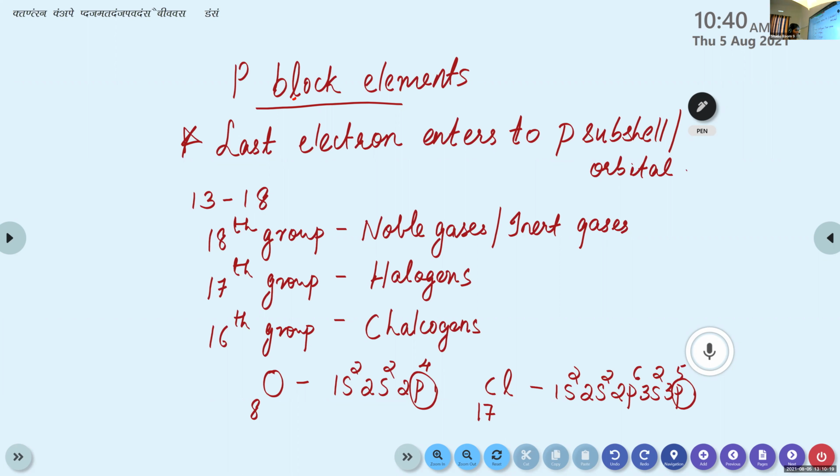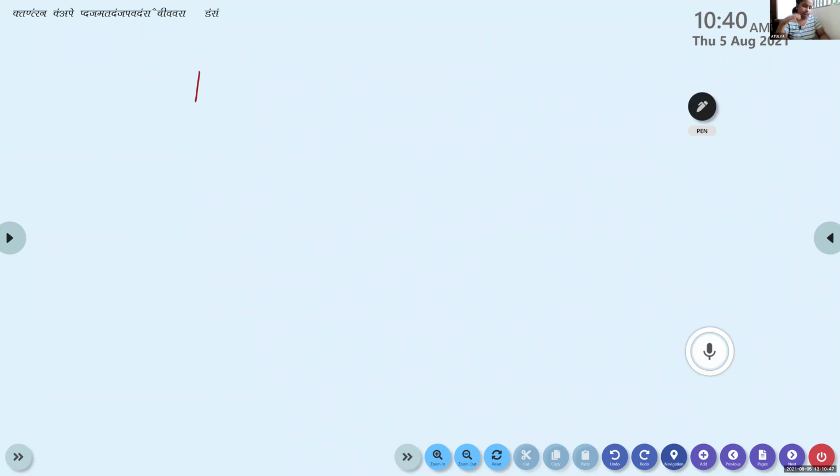Is this clear? Any doubt? No. Okay. Then we are going to learn the properties of p block elements. Have you completed the slide, children? Yes, ma'am. Okay, then the properties.